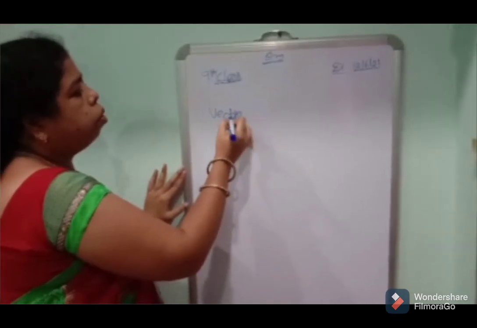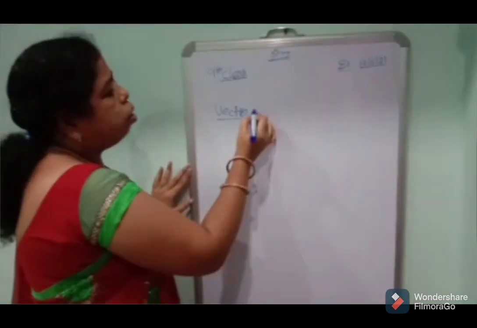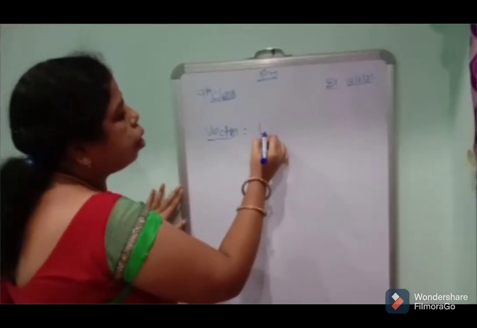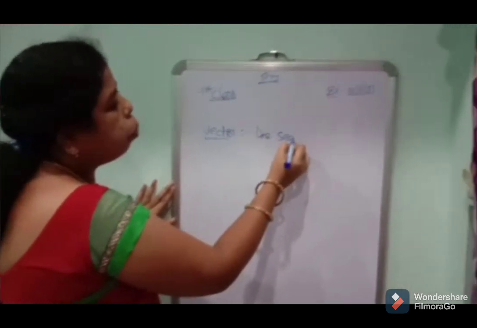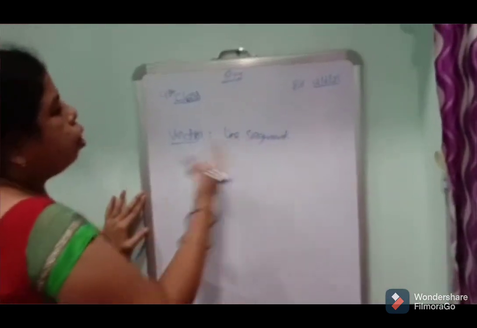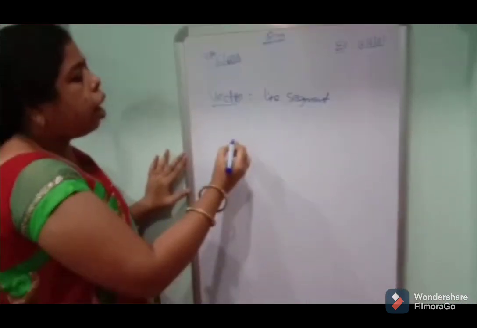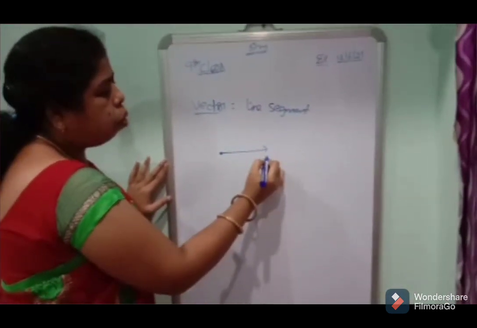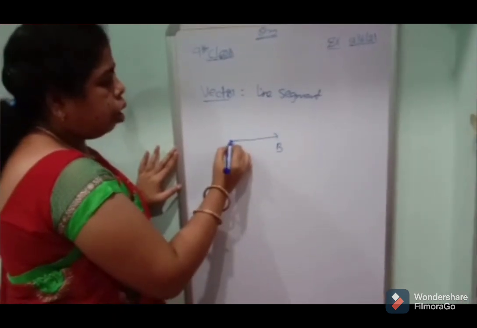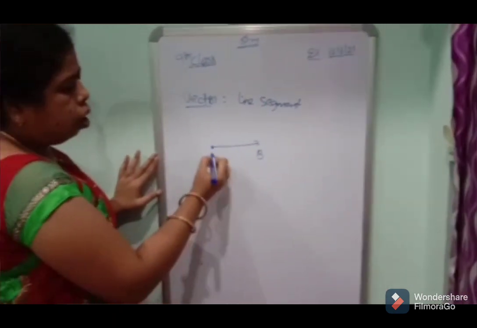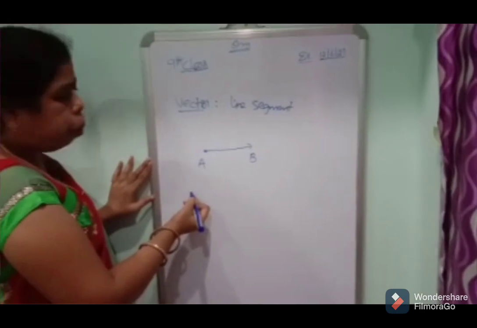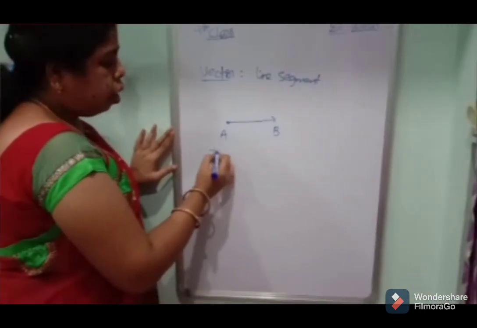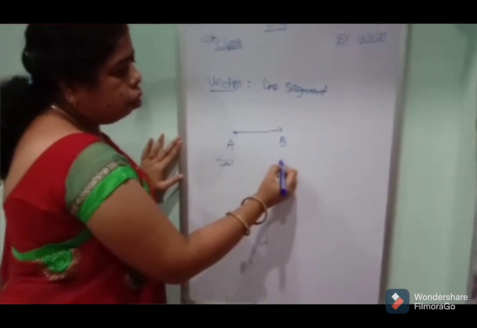Vector. Next, vector. A vector can be denoted as a line segment. For example, from point A to point B. A is the tail part and B is the head part. A is the tail and B is the head.